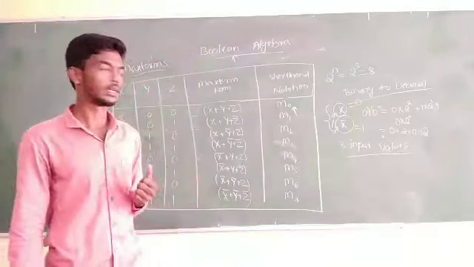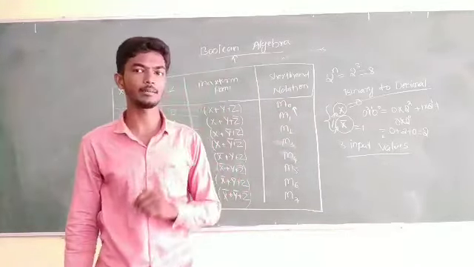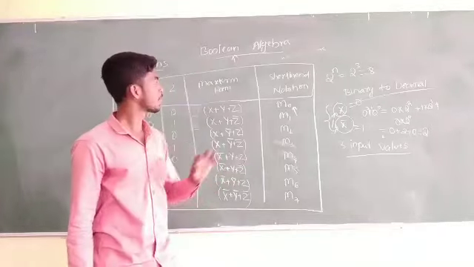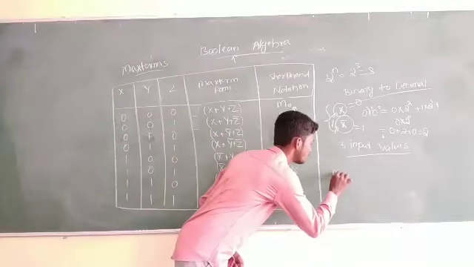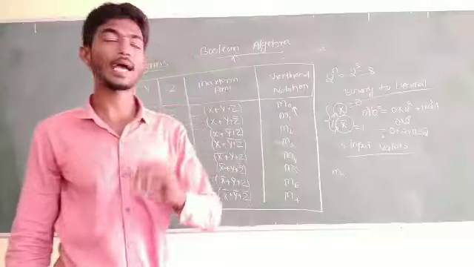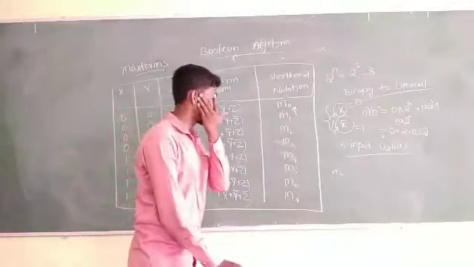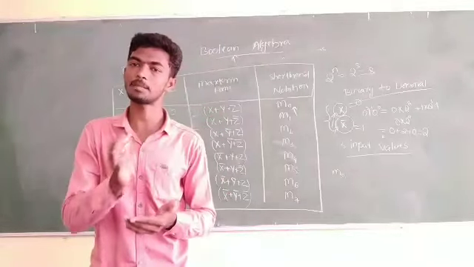A min term is represented with small m0, m1, m2 up to m7, whereas a max term is represented using capital M. Small m and capital M are the difference between the shorthand notation of min terms and max terms.